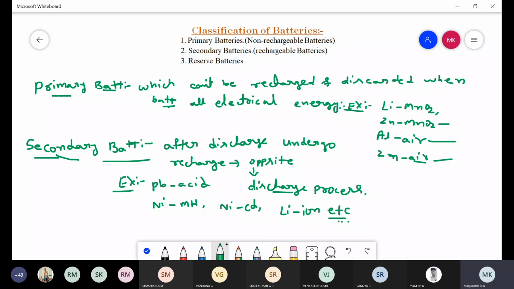It's clear, the first two types, primary batteries and secondary batteries. Any doubt in this, primary battery and secondary battery?